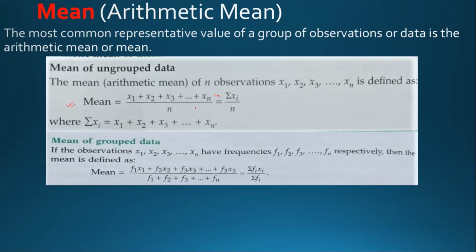Now mean of group data. If the observation x1, x2, x3 up to xn have frequencies f1, f2, f3 up to fn respectively, then mean is defined as f1 x1 plus f2 x2 up to fn xn, you can see here, by f1 plus f2 plus f3. Now what f1, f2, f3 mean, we will learn later in this video.